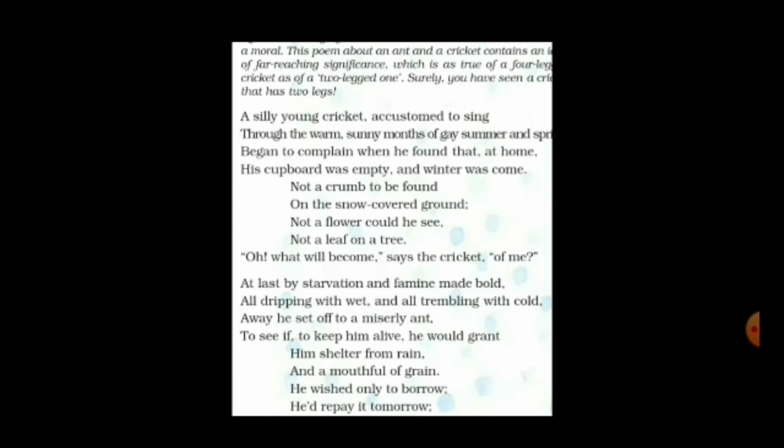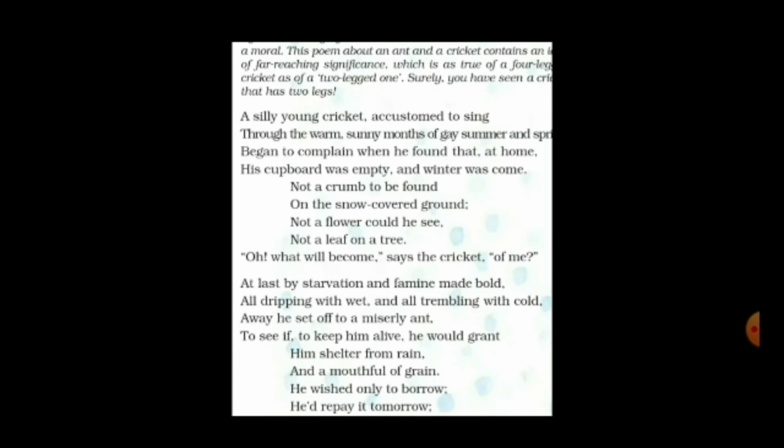So here the cricket's behavior is explained: whatever you give me, the grains, I borrow from you, and definitely tomorrow, soon, I will repay it back to you.